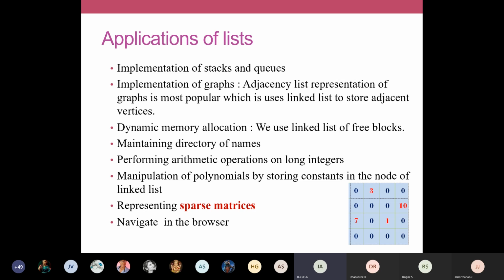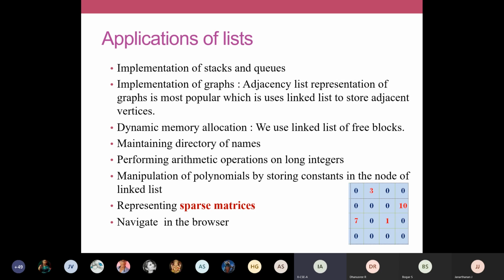And I've shown you one more example here, a sparse matrix. A matrix is also one form of an array. Is it not? A matrix is a 2D representation of an array, and you have some data elements stored here. A sparse matrix means most of the fields will have a 0. Only some positions will have data.